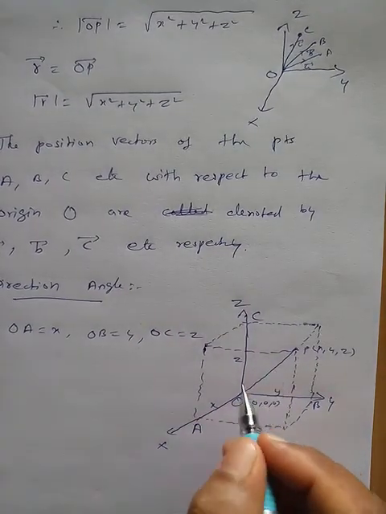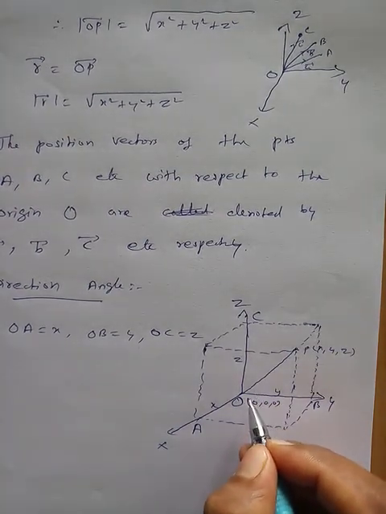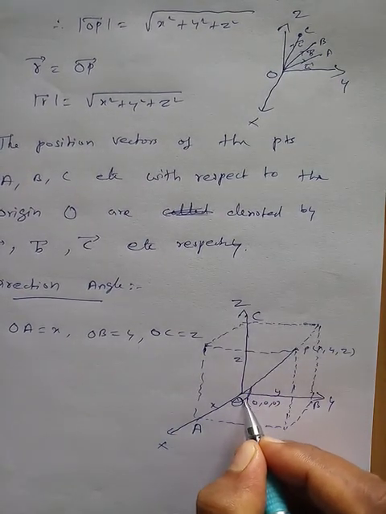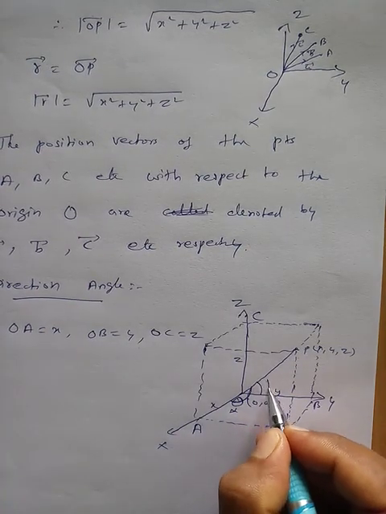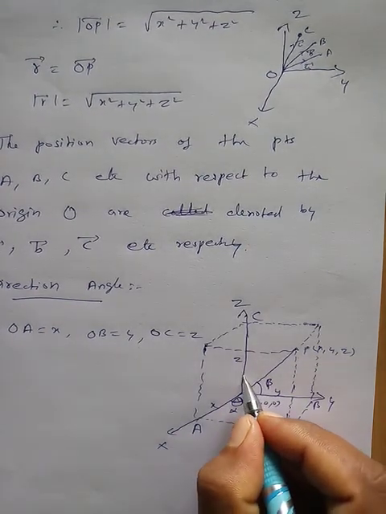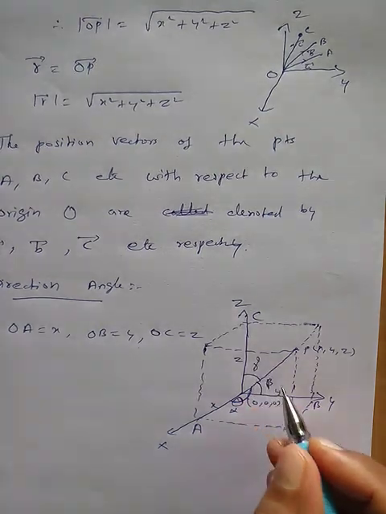Next, the angles. This vector makes an angle with the x-axis, this is alpha. It makes an angle with the y-axis, this is beta. It makes an angle with the z-axis, this is gamma.